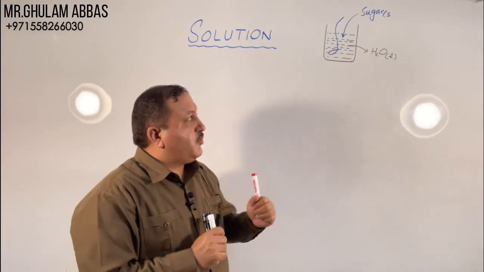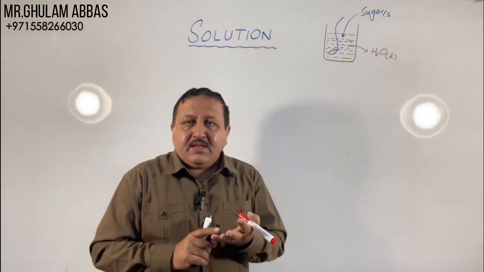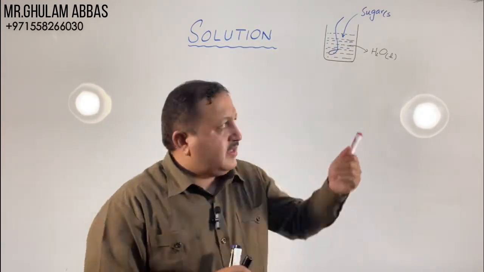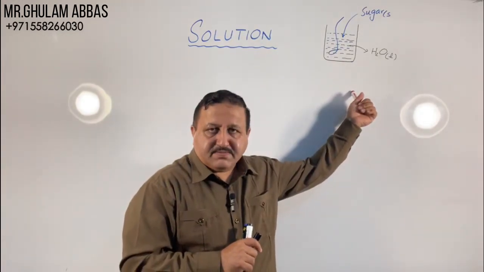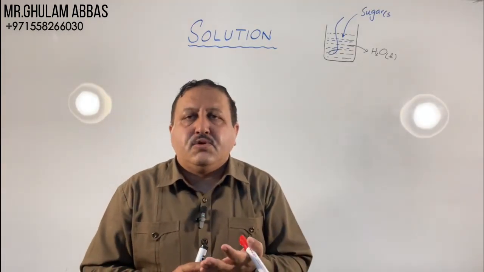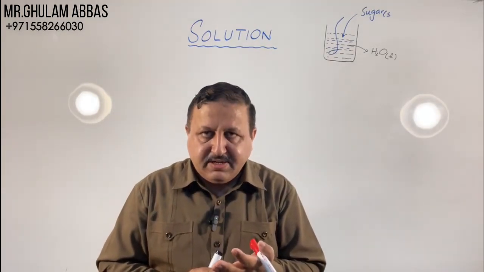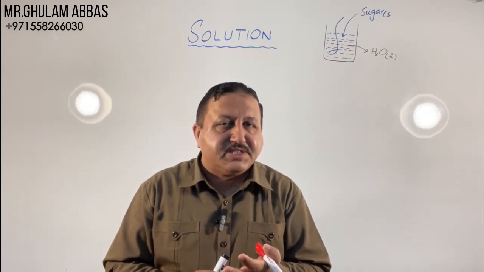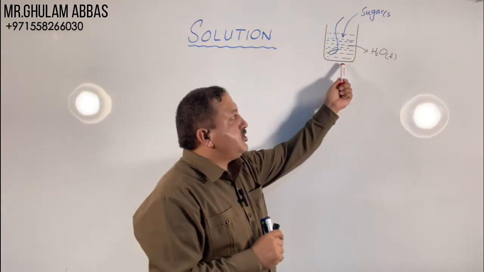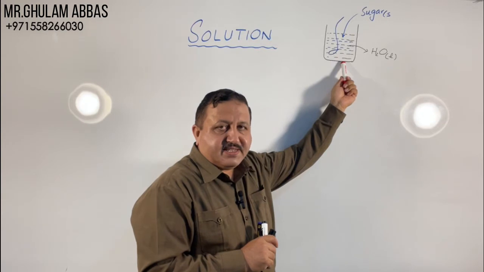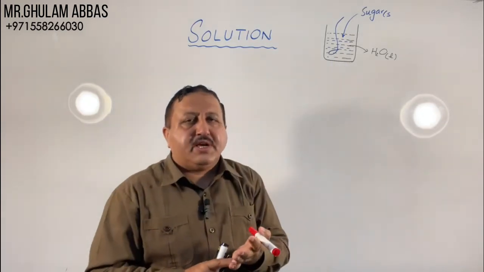This is a very basic point in chemistry. The mixture of two substances, water and sugar, which have the same phase, is called a homogeneous mixture. So the mixture having the same phase is called a homogeneous mixture, and this solution, which is also a mixture, has the same taste, same appearance. So what is the solution?